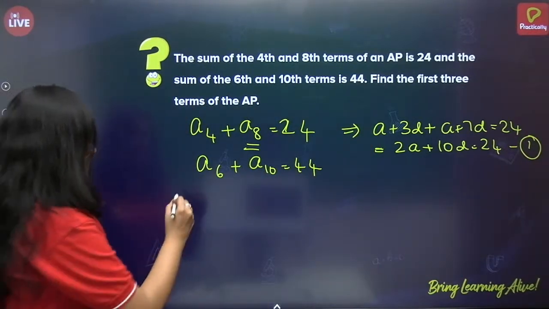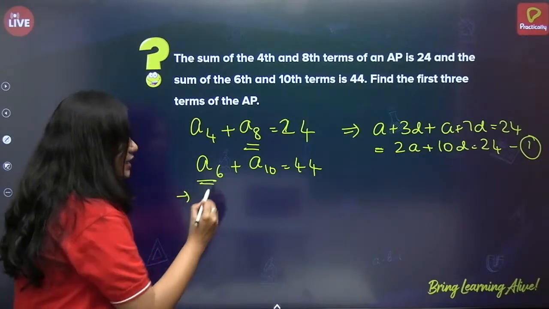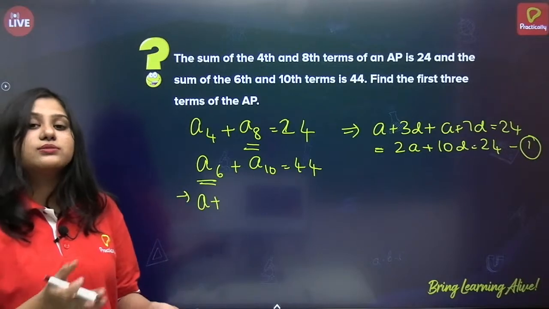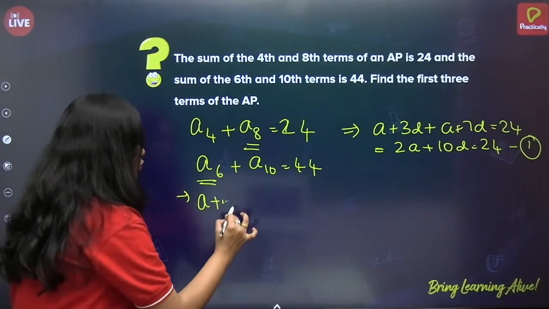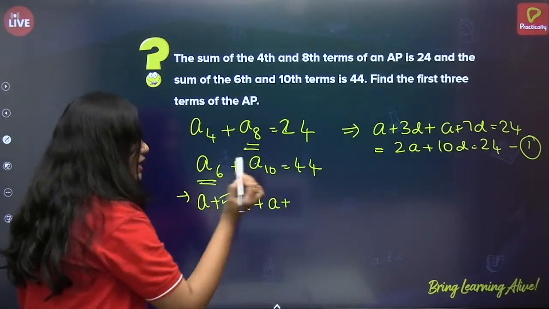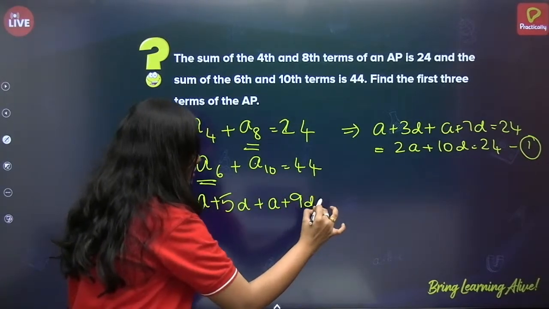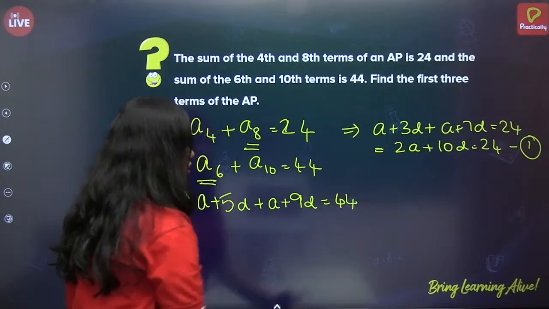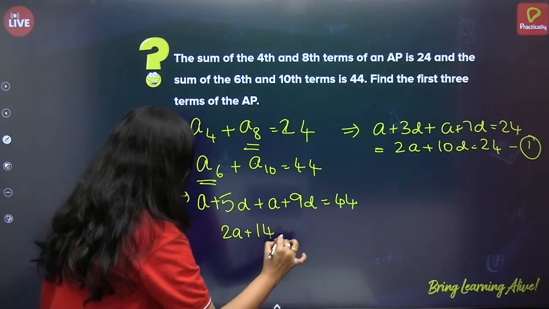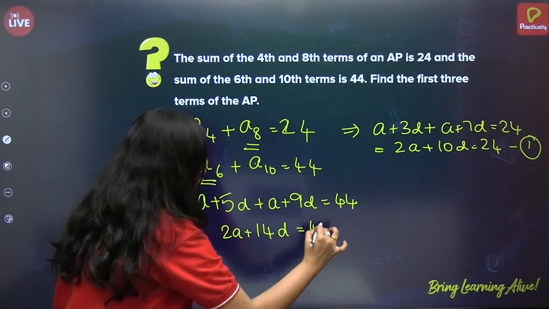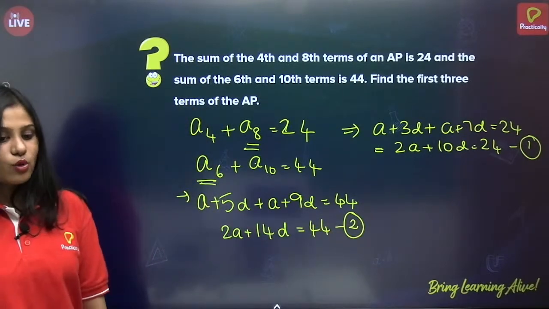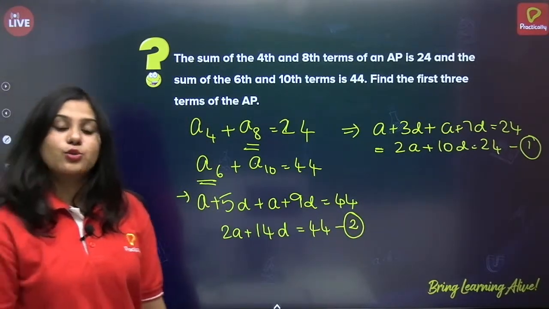Okay. Next, let us solve this. How can I write A6? A plus N minus 1 into D. 6 minus 1, 5. So A plus 5D plus, how can I write A10? A plus 9D is equal to 44. Now again 2A plus 14D is equal to 44. This is my equation 2. Okay. I got my equation 1 and equation 2.